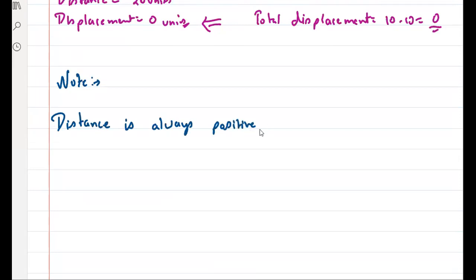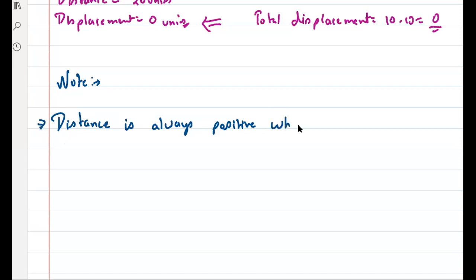Right? Because इसको direction से मतलब ही नहीं है ना. Distance और direction से मतलब है क्या? Tell me. Distance is depending on direction. No, sir. No, right? So it is always positive. Agree? Right? But what about displacement?